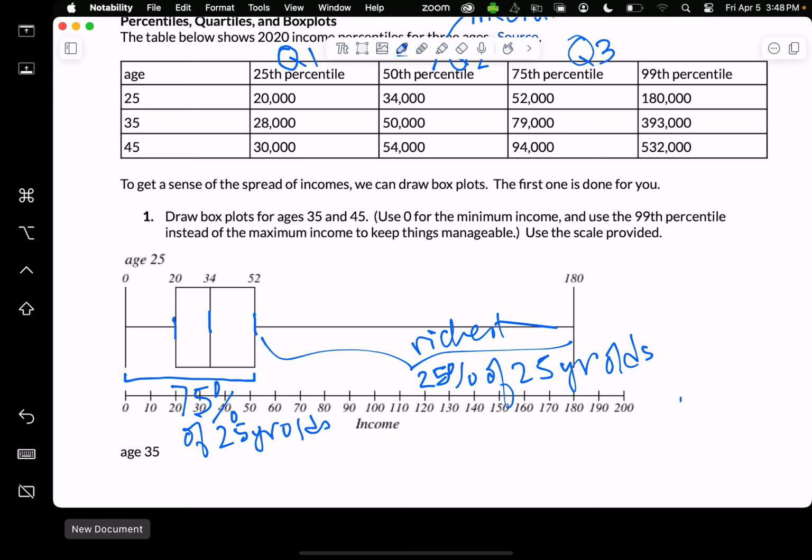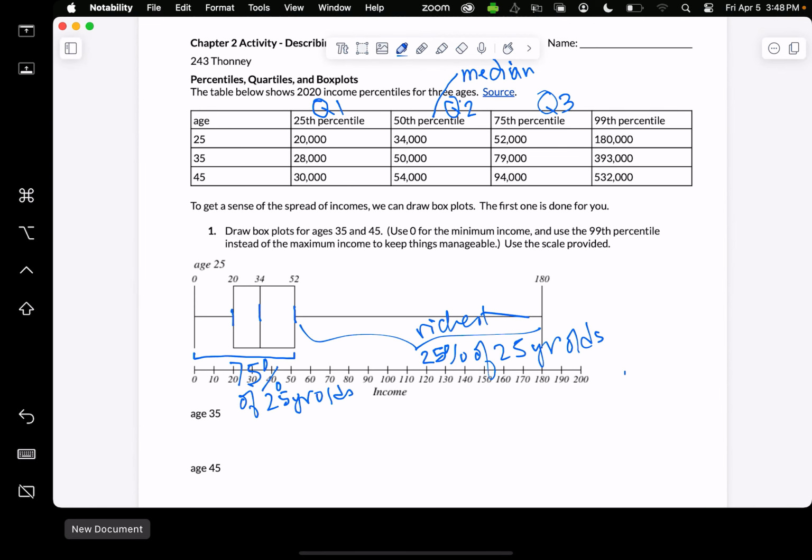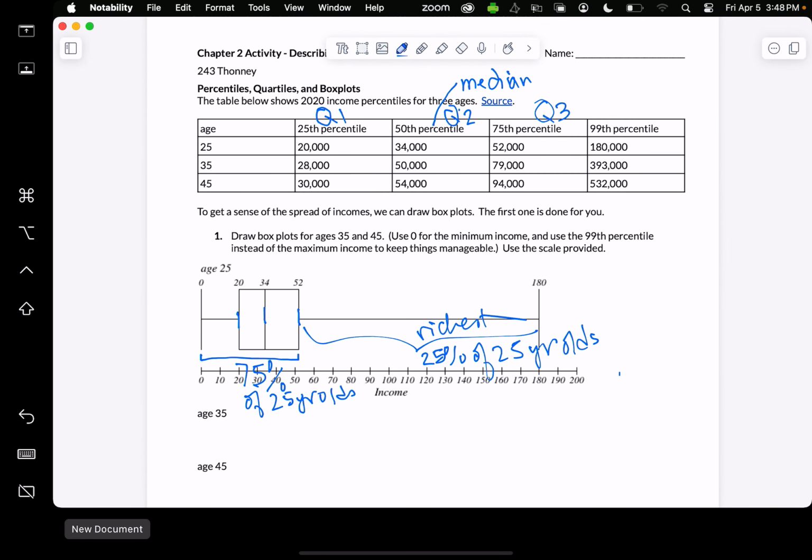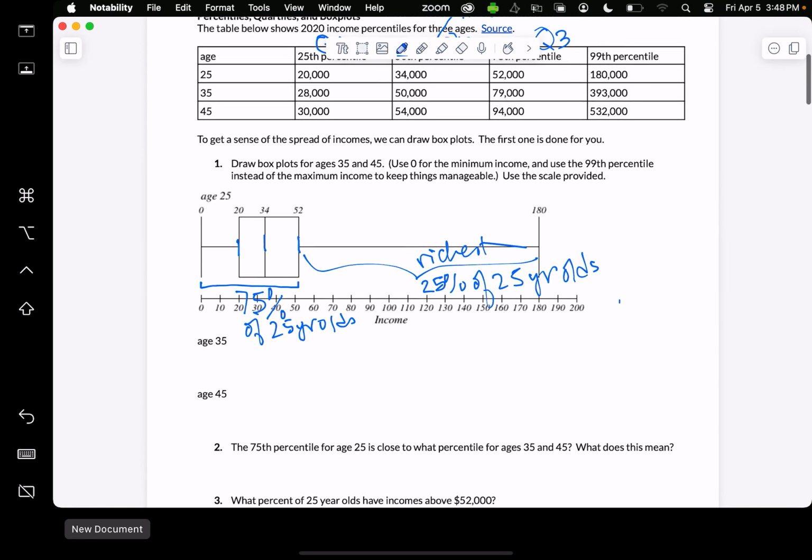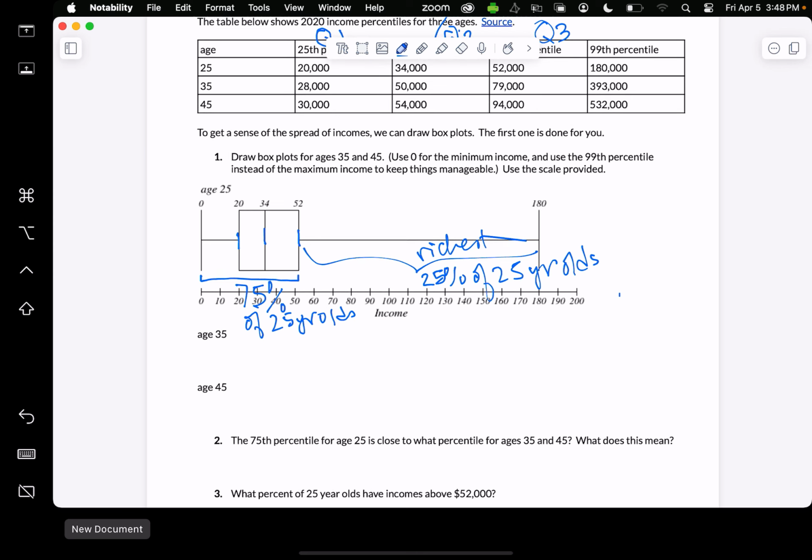Okay, so we can go ahead and use the numbers above to draw the next two box plots. And I'm going to use the same scale. I'll switch colors here. So for 35-year-olds, we'll use 0 for the minimum, 28,000, and I'm just guesstimating that location, 50,000, 79,000.